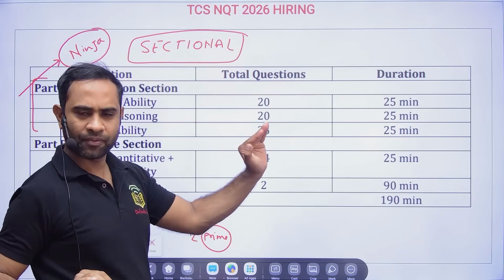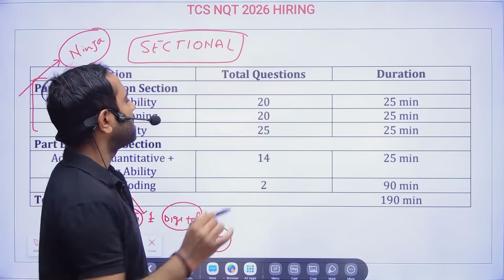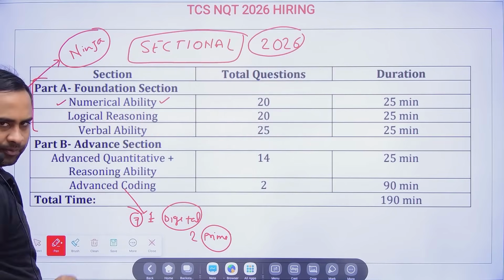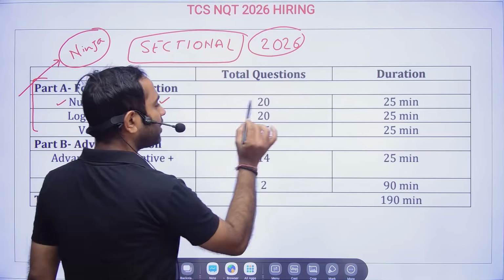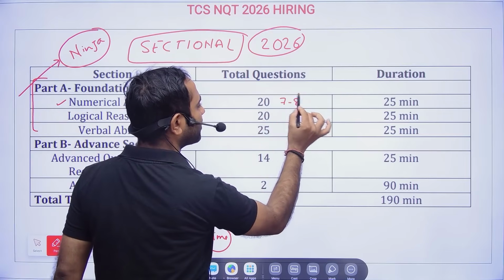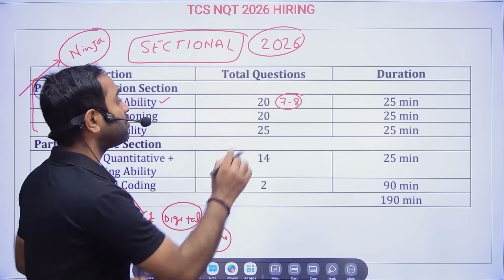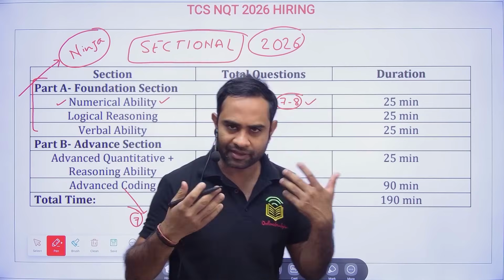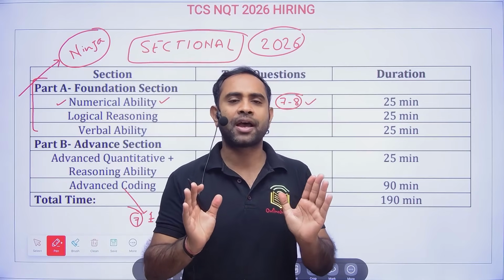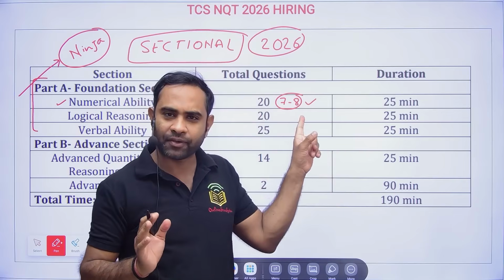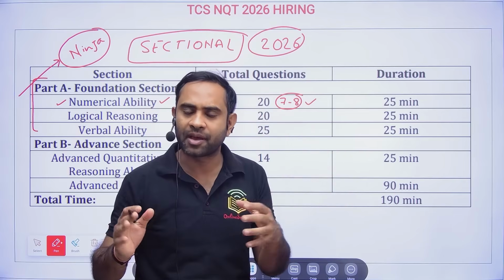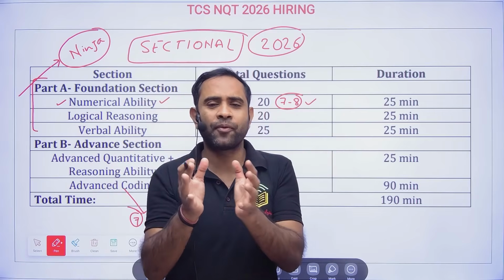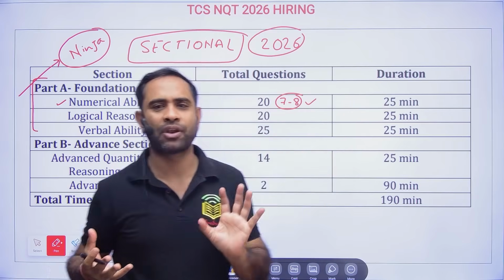This year the cutoff might go a little up, and even in on campus till 2026, friends, numerical ability will not be that easy. So here if you solve around 7 to 8 questions, you are in the safe zone. I'm not telling you to solve only 7 to 8 questions, but many times when you are sitting inside the exam hall, you will feel that you have done only 7 to 8 questions and you are not going to clear the examination, even though you cannot solve more than that. This will give you a kind of fear inside you, and then you will not be able to perform well in the exam.